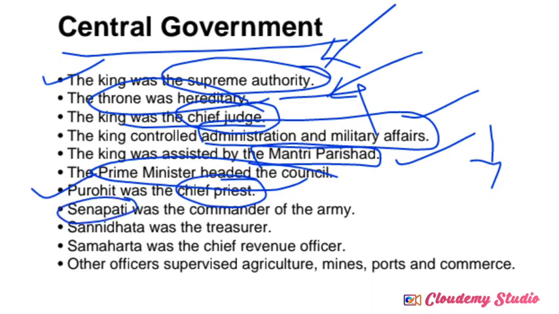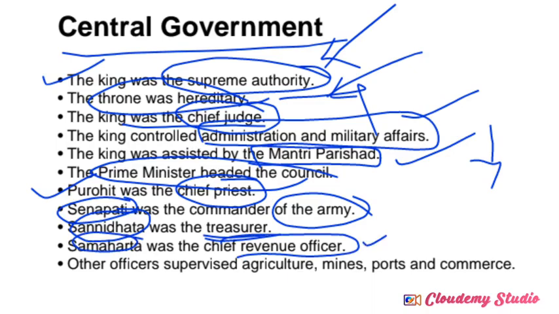Senapati completely handled the army of the Mauryans. Sannidata was the treasurer, maintaining the royal treasury of the Mauryan Empire. Samaharta, most commonly the revenue officer, handled the collection of land revenues and also the maintenance of the revenues. So these are all central government divisions and appointments of different ministers under the Mauryan rulers.